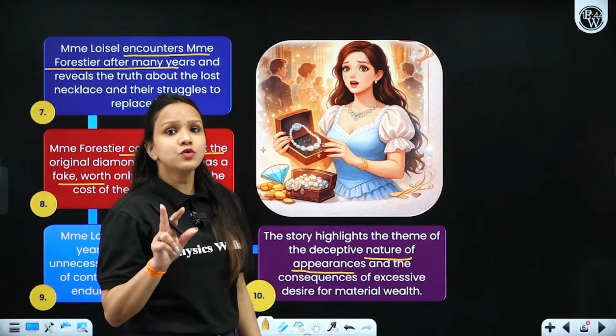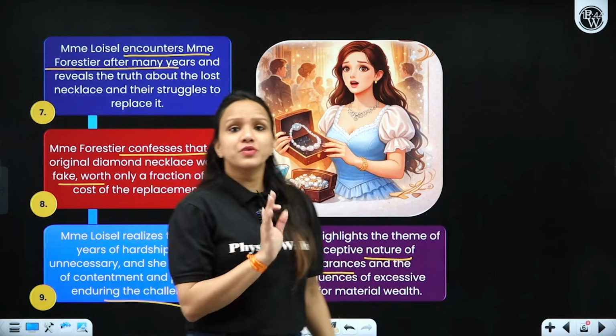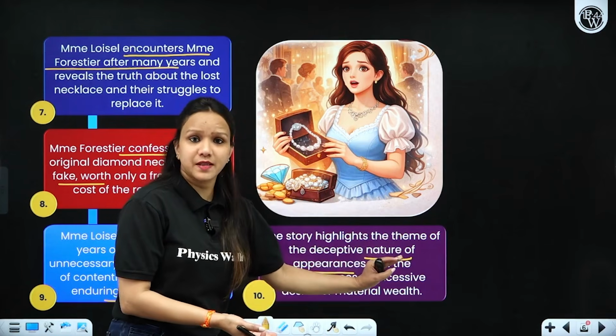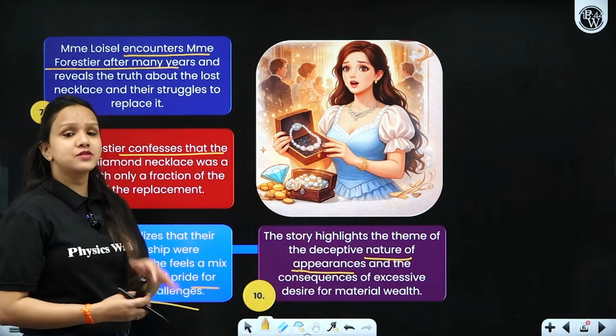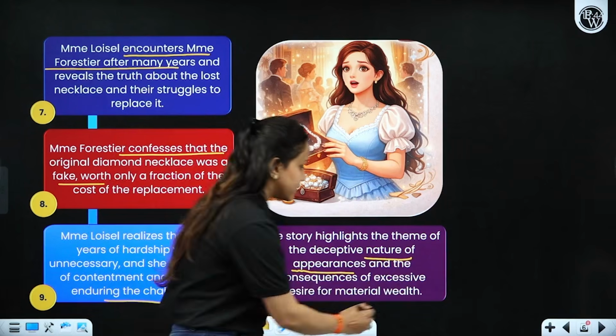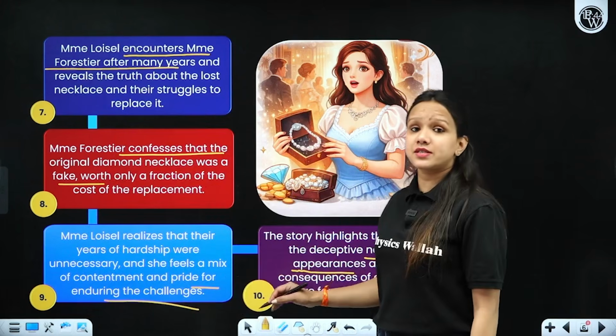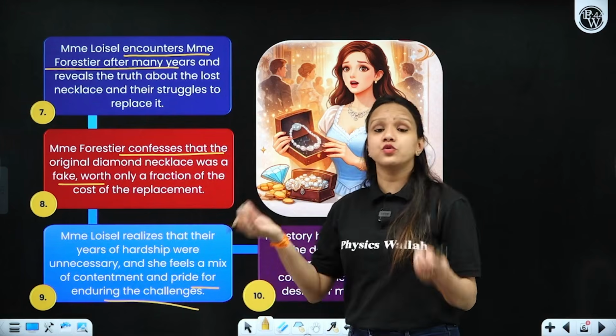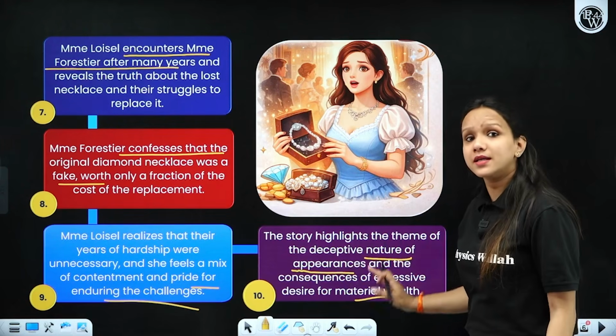There are two ways in which you can understand this. First of all, she was not rich, but she pretended to be rich at the party that she was going to, right? So just wearing that necklace, and even the consequences of excessive desire for material wealth. Just because she had that avaricious nature, that greed to buy expensive things and to wear expensive items, which led her to her downfall.